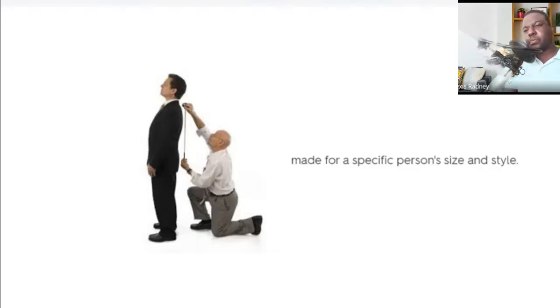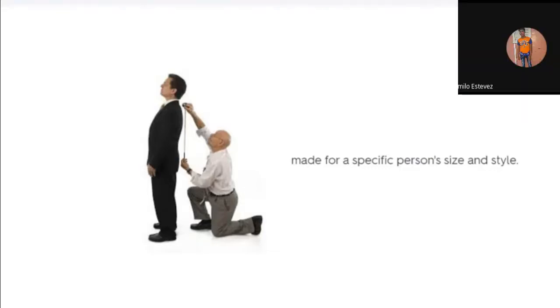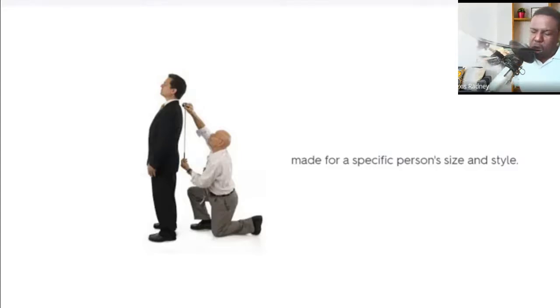What is something that you go to the tailor and they make for you, specific for you? Remember, guys? Made for a specific person, size, and style. Custom made. That is custom made, guys. Pay attention to this vocabulary.